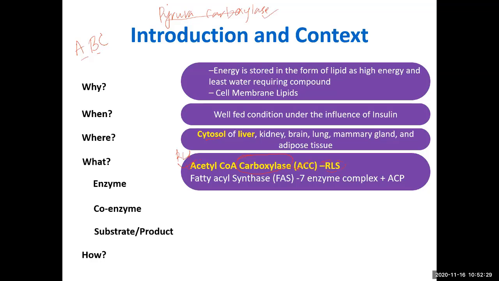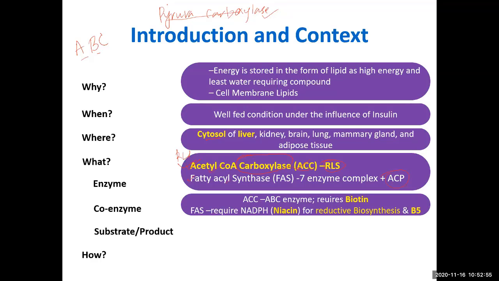And the second enzyme is actually a big enzyme. This is one protein containing 7 enzymes and one acyl carrier protein. So this protein is made up of 8 domains. This is one protein that contains 7 enzymes. So basically only 2 proteins are required: one is acetyl coenzyme A carboxylase, the second is this. As I have described, this is an ABC enzyme, and that is why it requires biotin. So biotin is very important.